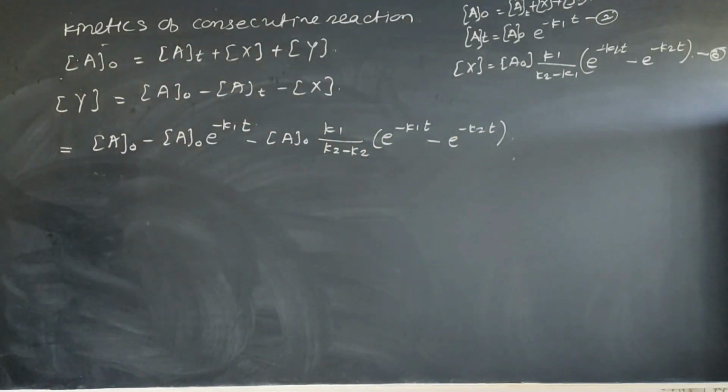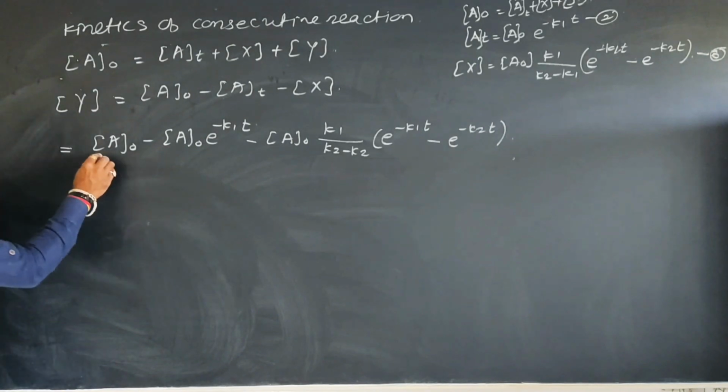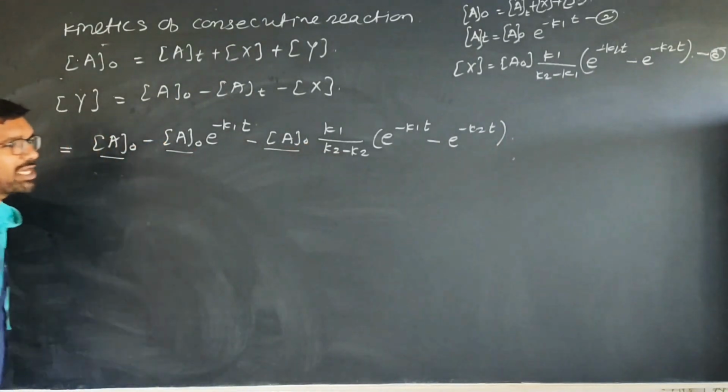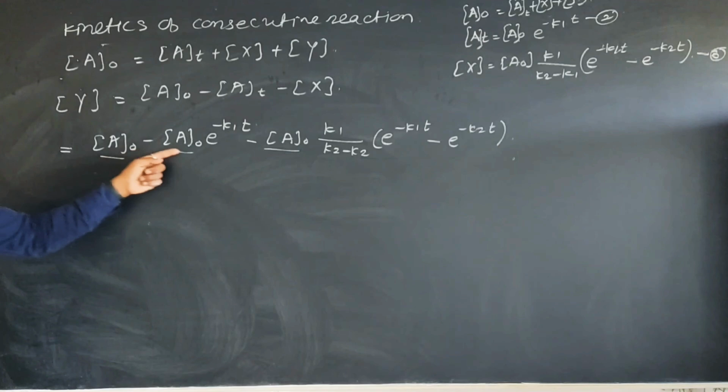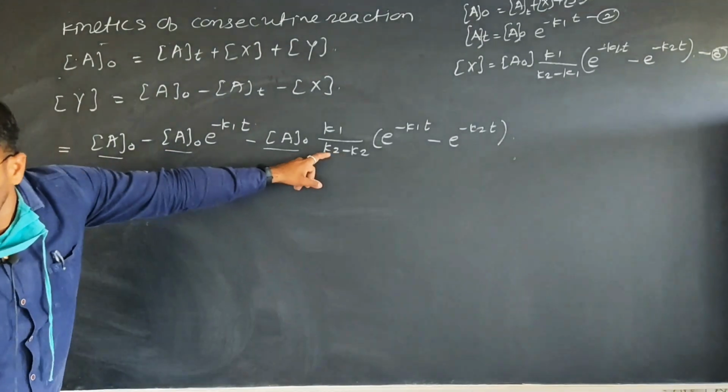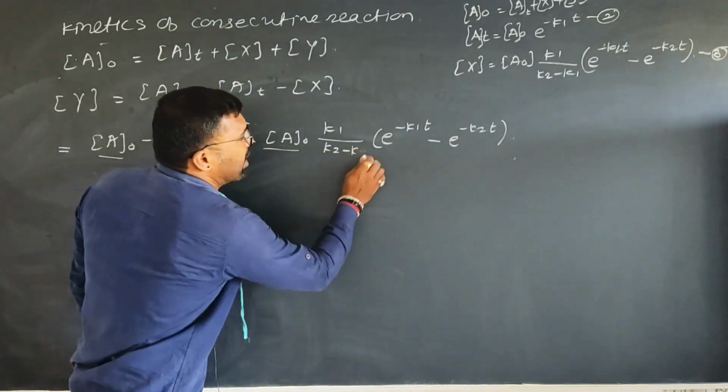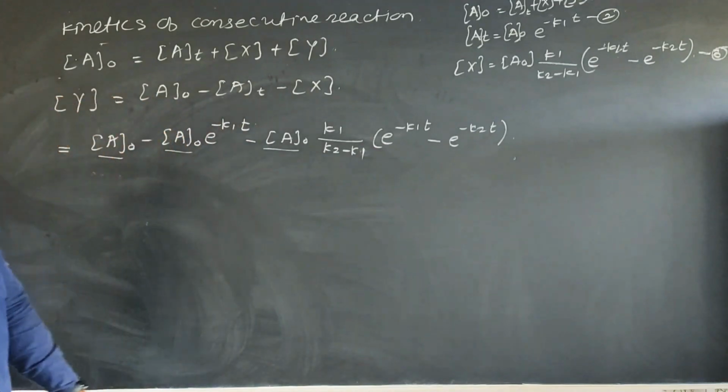Now to solve this equation, here a0 is a common term. To make the denominator k2 minus k1, बोलताना मी बरोबर बोललो, लिहिताना k2 minus k1 राहिलो.